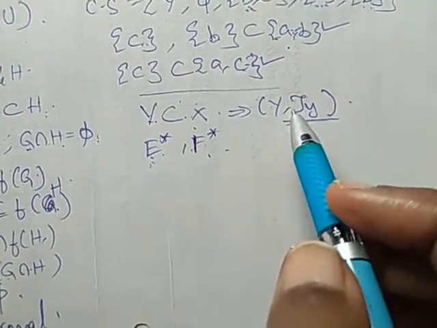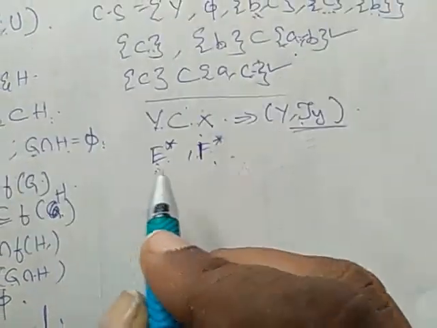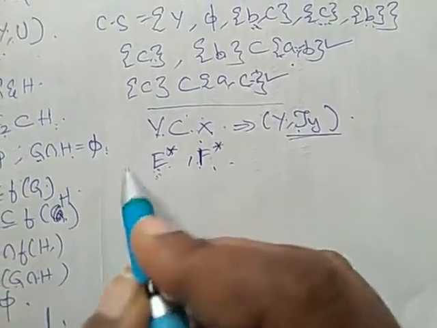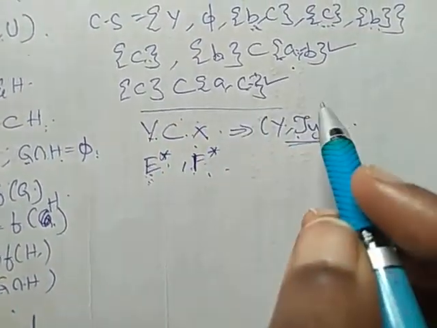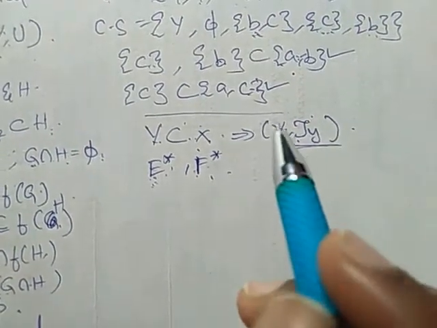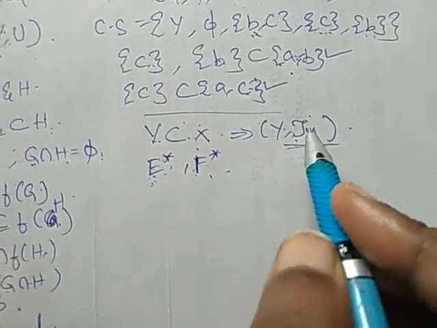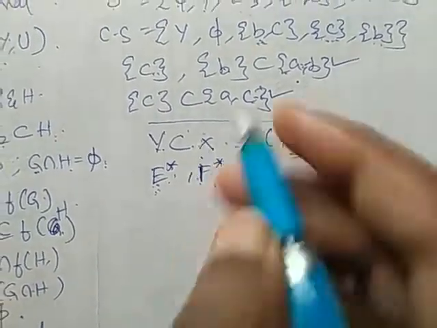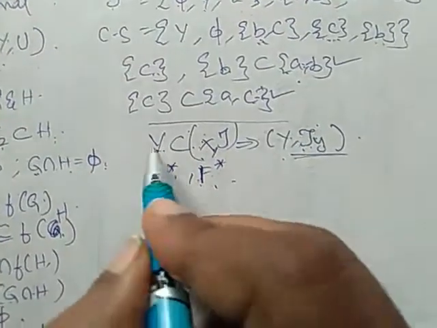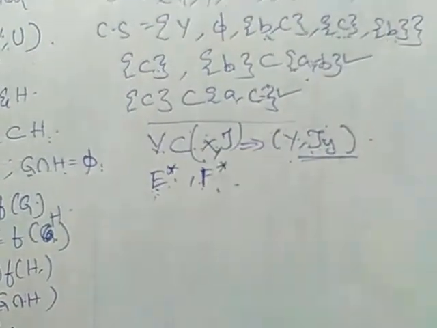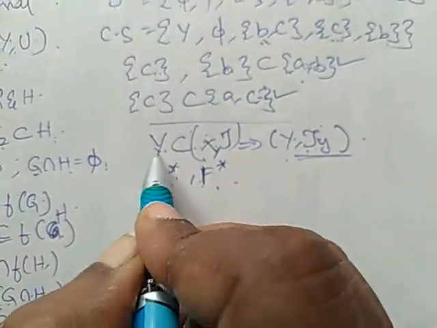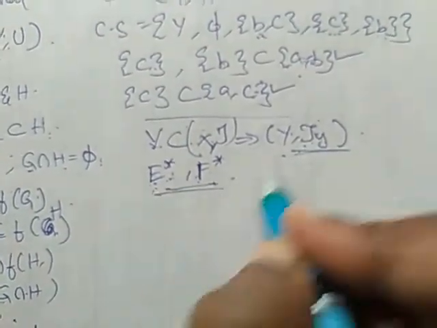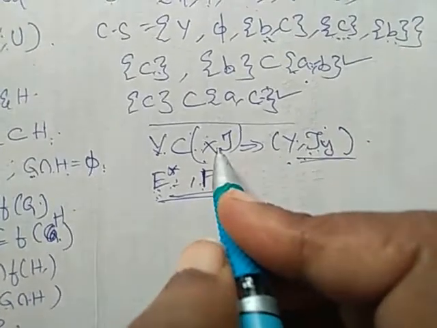Since Y is closed, every tau Y closed subset of Y is also closed in tau, right? Whatever closed set we have in tau Y, it is closed in (X, tau) also because Y is a subset of (X, tau).